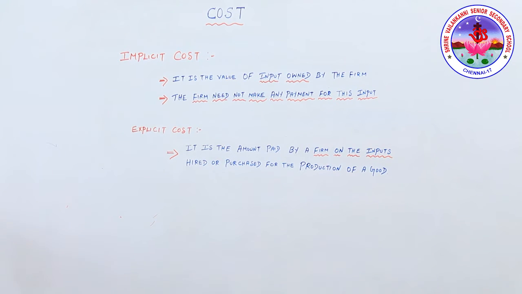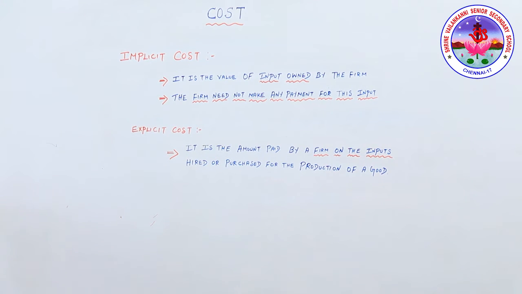For example, interest on owned capital, rent on owned land, salary for the services of the entrepreneur. We need not pay anything for these, because they are the value of inputs owned by the firm itself. So we are calling it an implicit cost, or the cost of self-supplied factors.